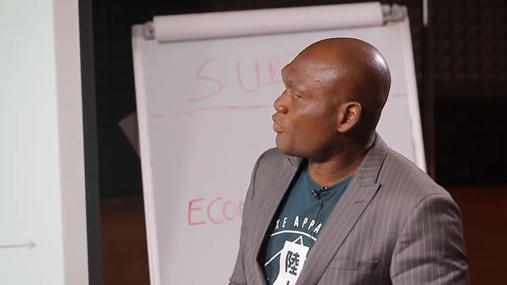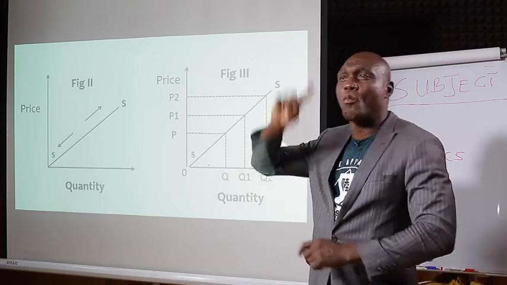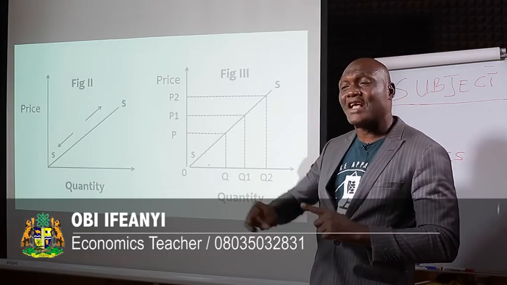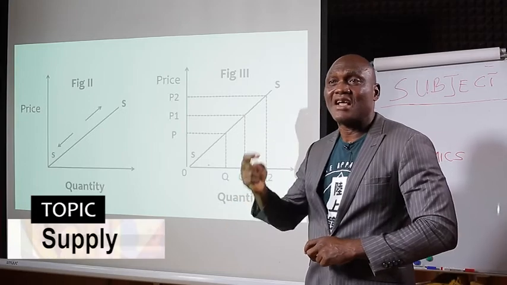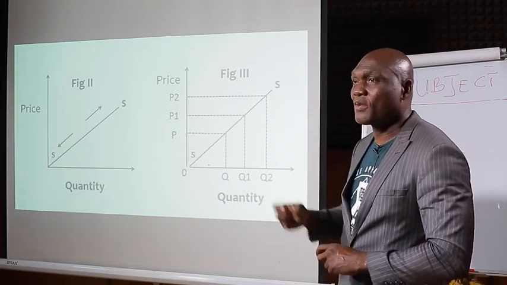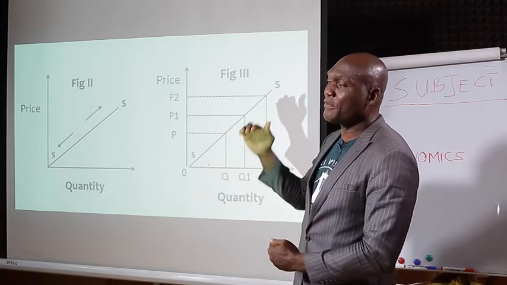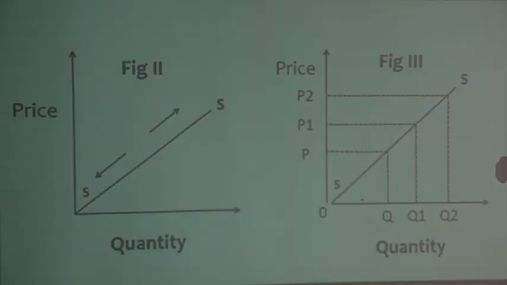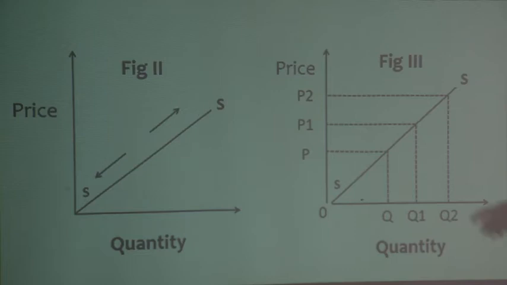But when we are talking about supply, we say that suppliers are willing to supply more at a higher price than at a lower price, meaning that suppliers supply more when the price is high in order to take advantage of the high price and make more profit. So suppliers supply more at a high price than at a lower price. When the price is reducing, the suppliers also reduce their supply. This is it, and you can equally represent it this way in figure 3.